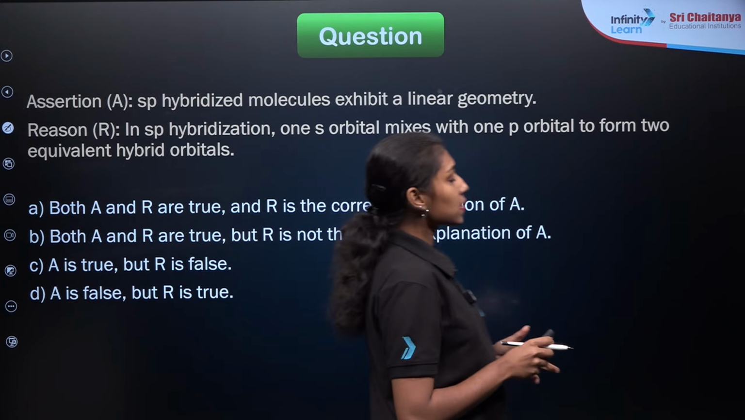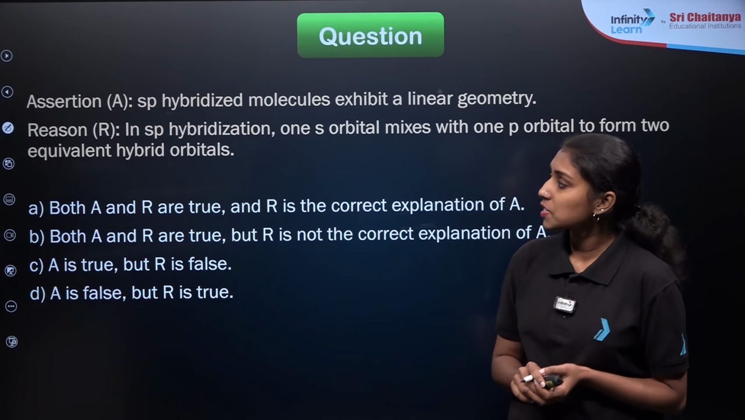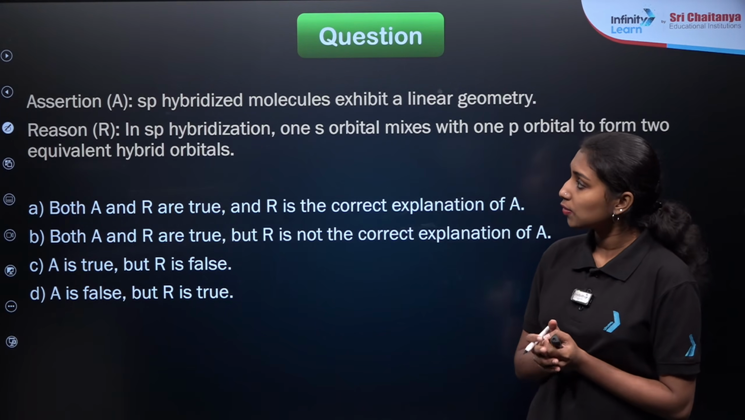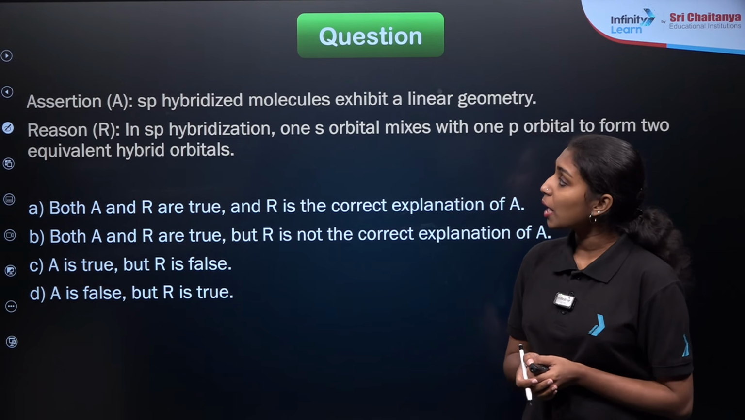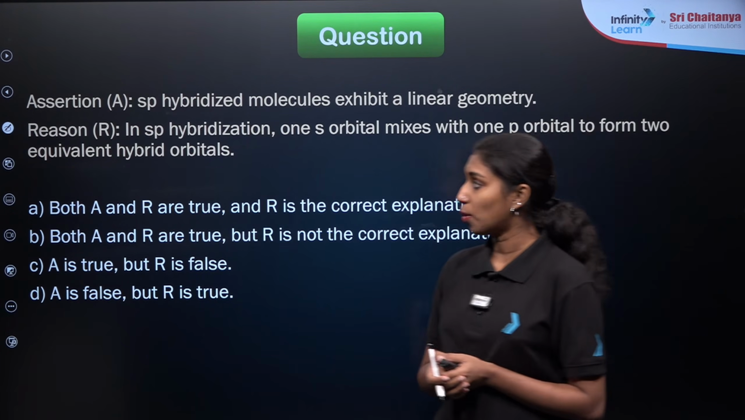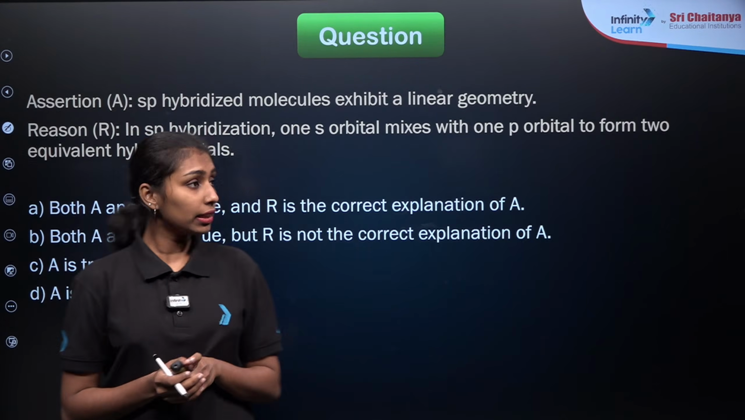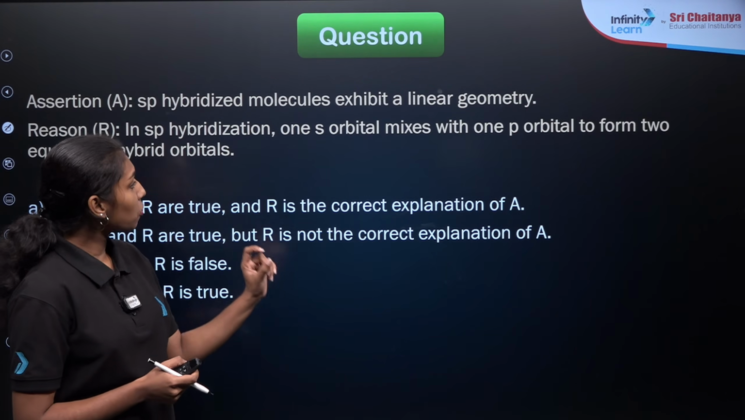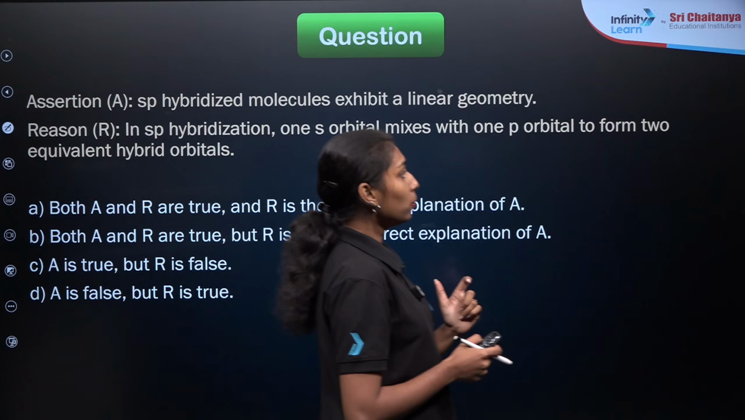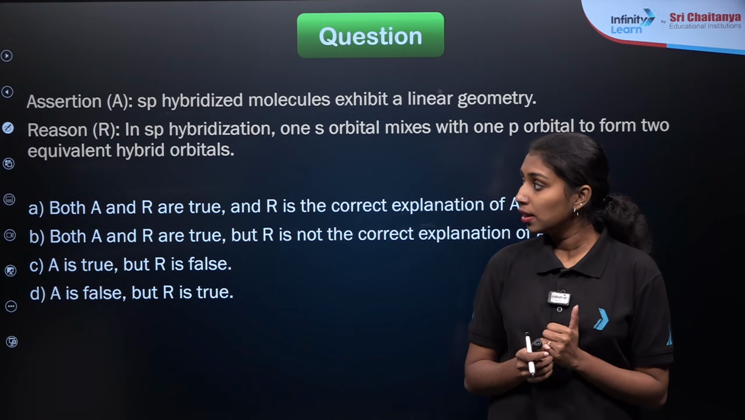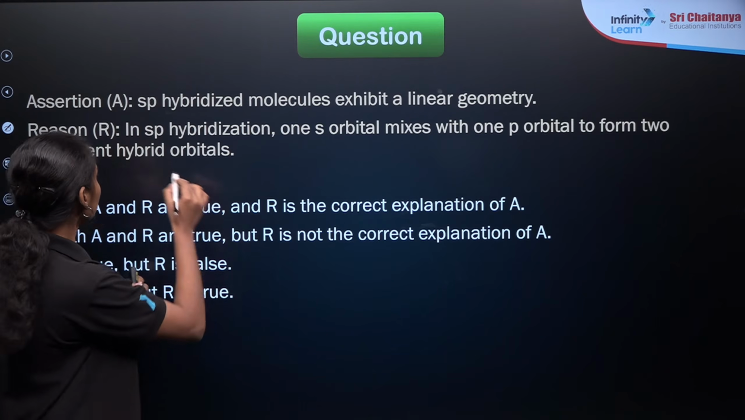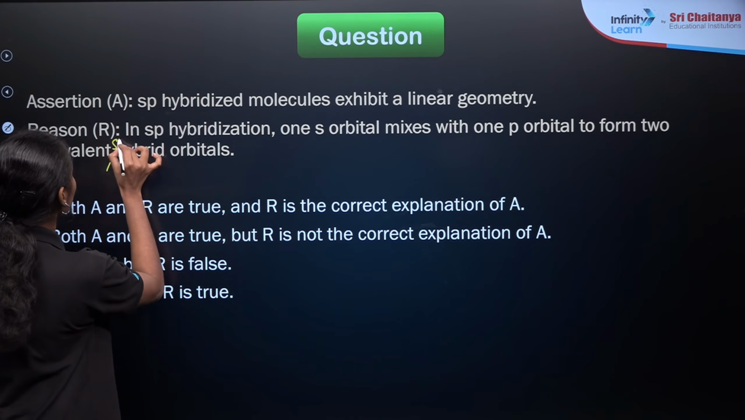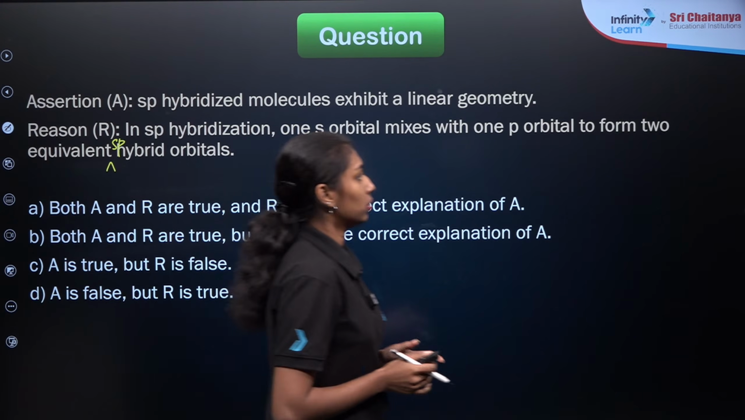Now we are moving to our next question. The question is based on the hybridization part which we have discussed in the first class of the carbon compounds. The assertion is given as sp hybridized molecules exhibit a linear geometry. And the reason is given as in sp hybridization, one s orbital mixes with one p orbital to form two equivalent sp hybrid orbitals.